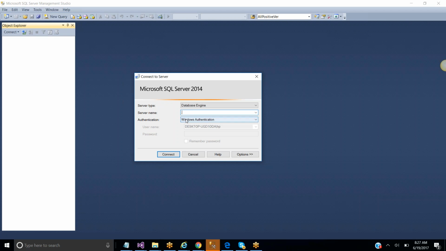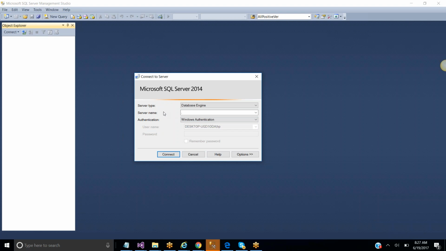And one more thing, we have two types of authentication. One is Windows authentication, one is SQL Server authentication. If you give the authentication mode as Windows authentication, then it is not required to provide the username and password. Whenever you give the authentication mode as SQL Server authentication, then you need to give the username and password, that means a login and password. I don't remember my username and password, that is the reason I'm giving the authentication mode as Windows. Okay.